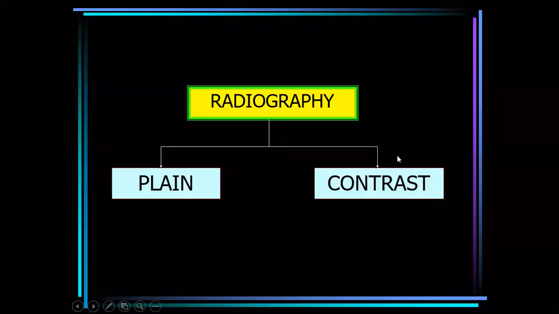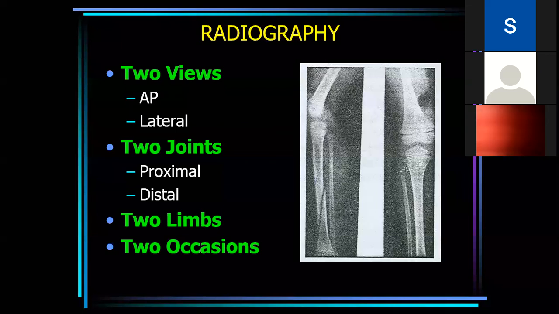Radiological investigation is done by plain radiograph, or radiograph can be done with contrast medium. For plain radiographs, there is a rule of two. There is a rule of two for X-ray. Anyone can be asked about this. Rule of two for radiograph.